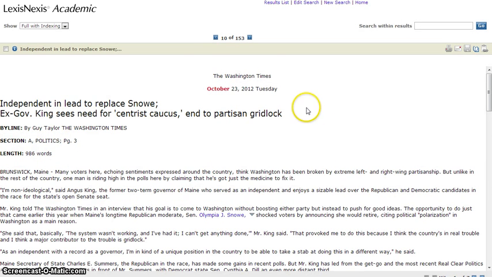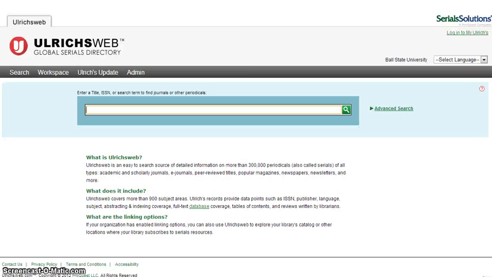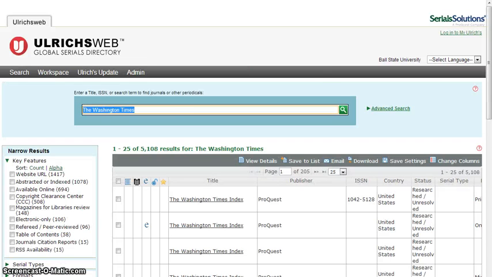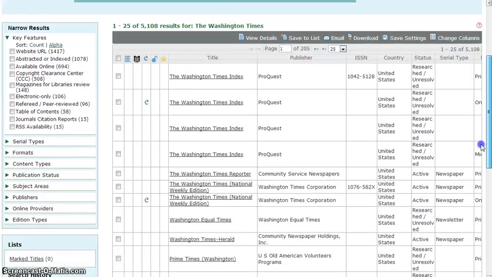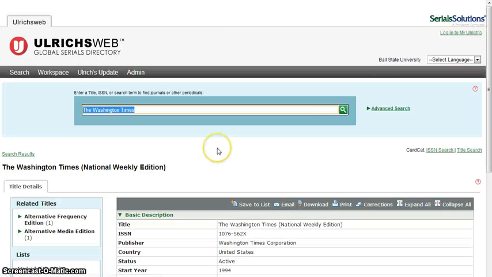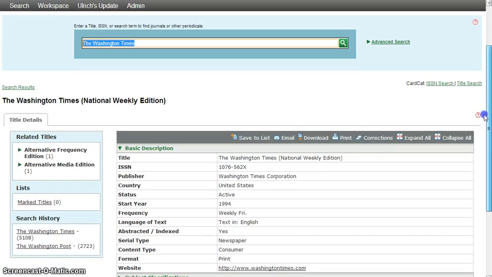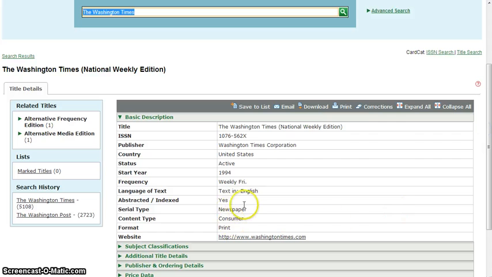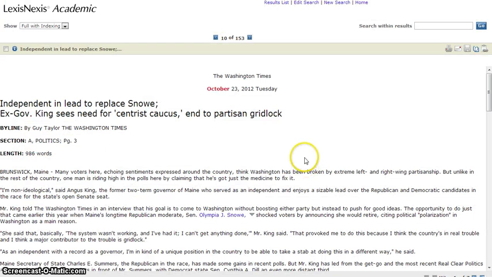Now to evaluate it, let's first look at the title of the source, the Washington Times. We can then go to Ulrich's Web and type in the name of the periodical. If we scroll down, we see that it is a consumer newspaper, which doesn't tell us a whole lot about its credibility. So we'll go back and look at the text.